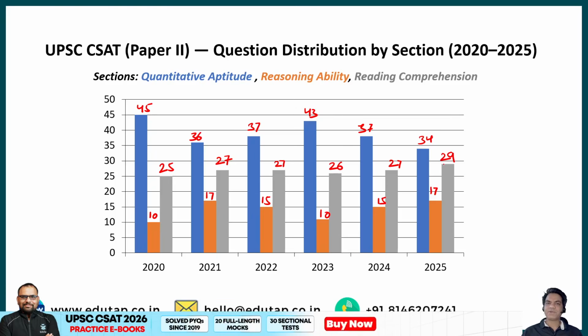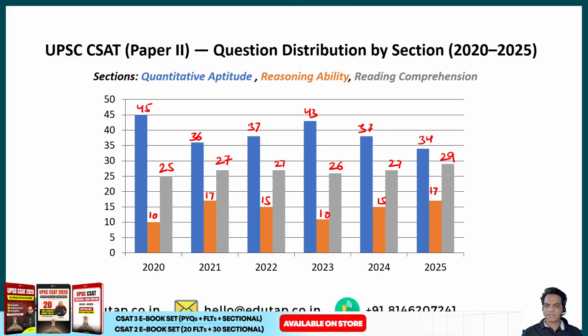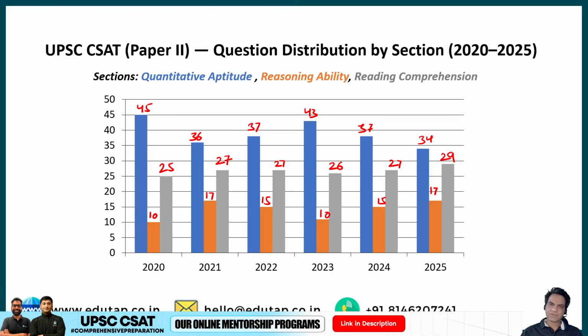So it has stayed between 25 to 30 questions. Now quantitative aptitude used to be really high, but then gradually it has come down to 34 or 35 questions. And reasoning ranges between 15, 17, 12, 10. So it ranges like that.